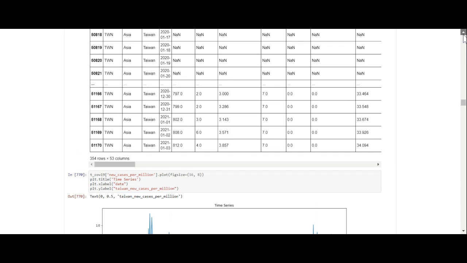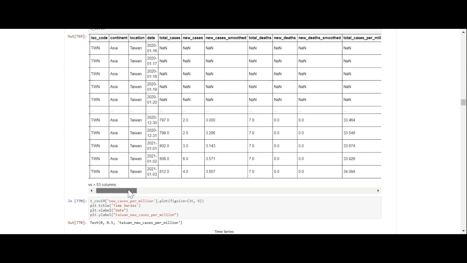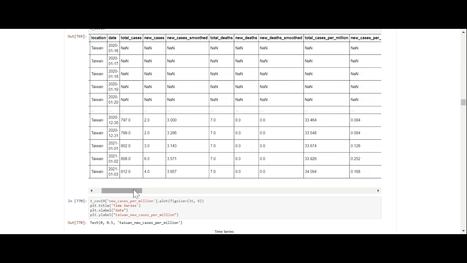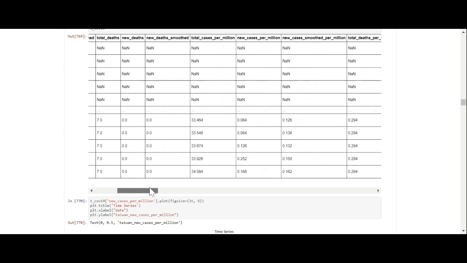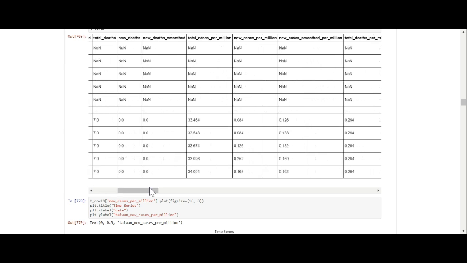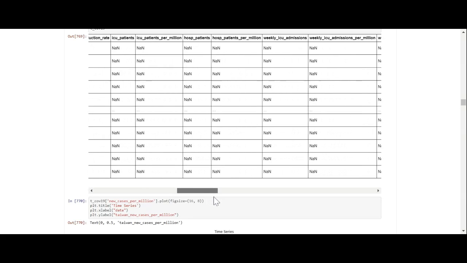We can compare Taiwan because Taiwan is a country close to China that the World Health Organization doesn't recognize. They had new cases of 4. That's quite low. And new deaths is 0. That's really low.